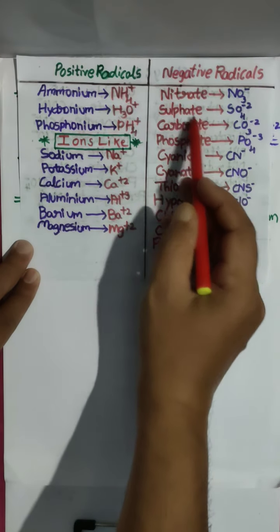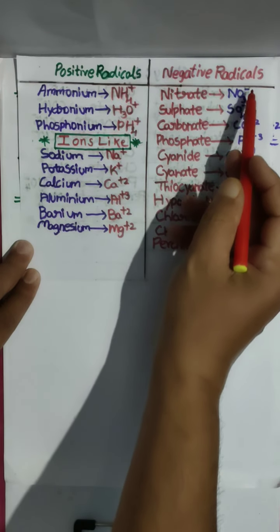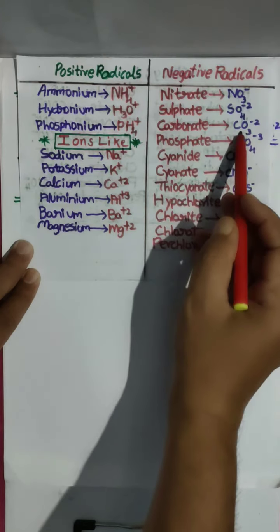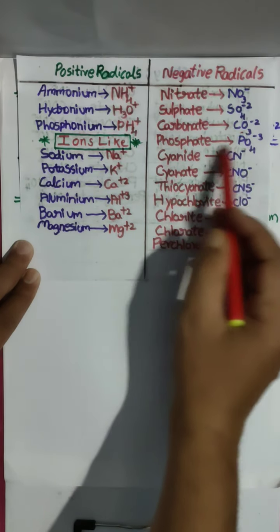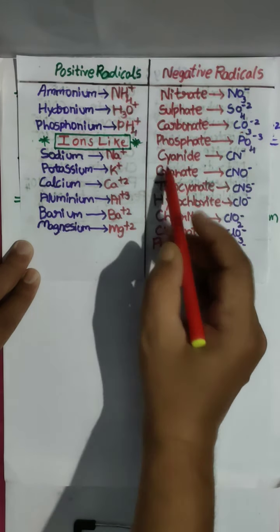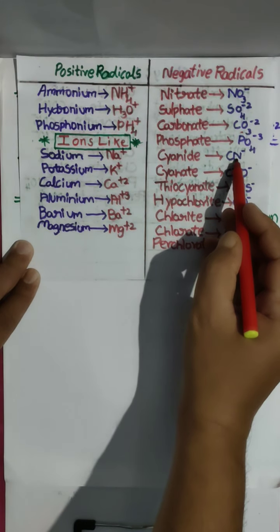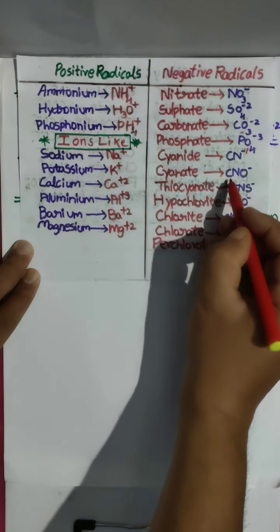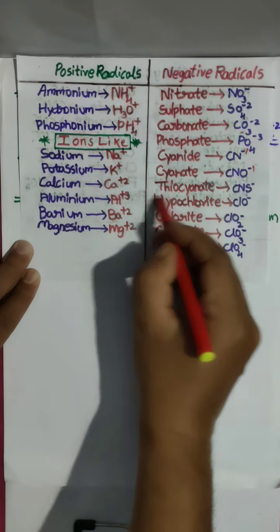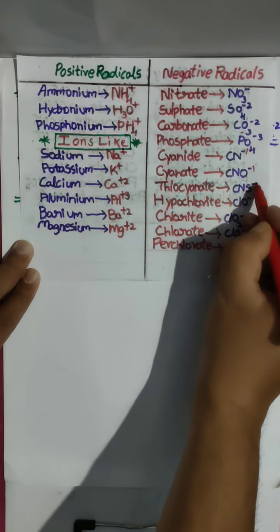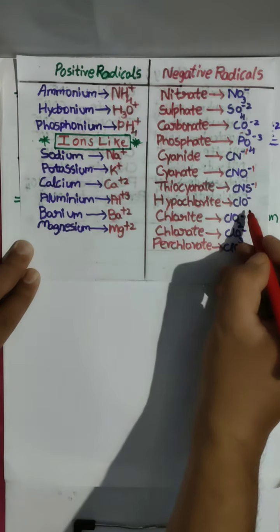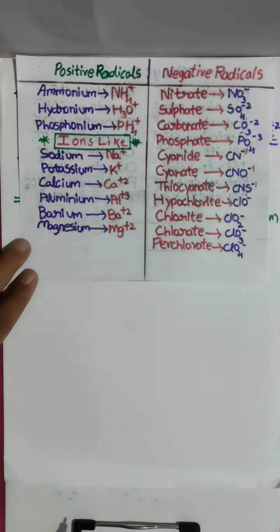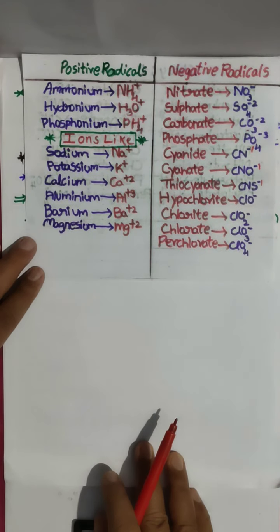Similarly, negative radicals: nitrate, NO3-, sulfate, SO4 2-, carbonate, CO3 2-, phosphate, PO4 3-, cyanide, CN-, cyanate, OCN-, thiocyanate, SCN-. Like this, we have positive radicals and negative radicals.